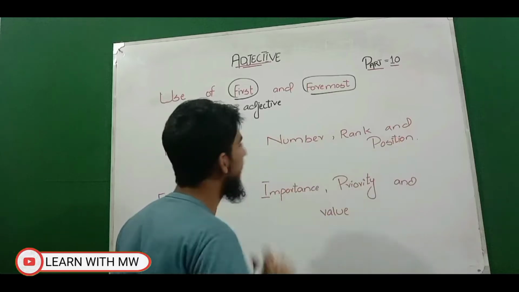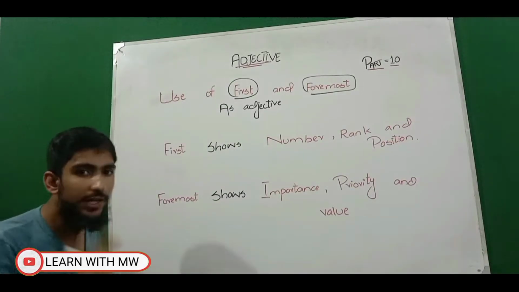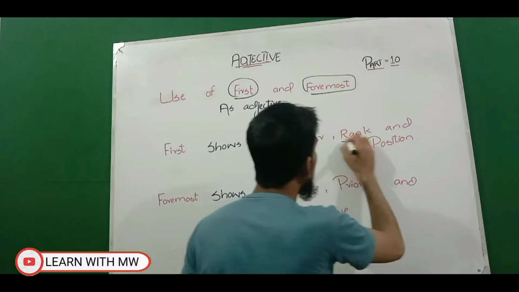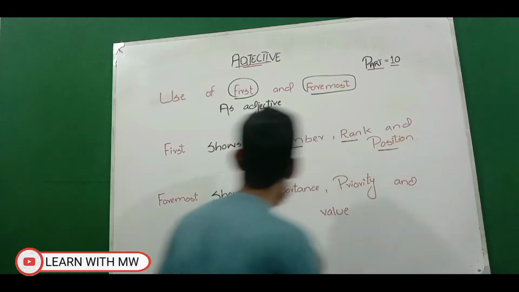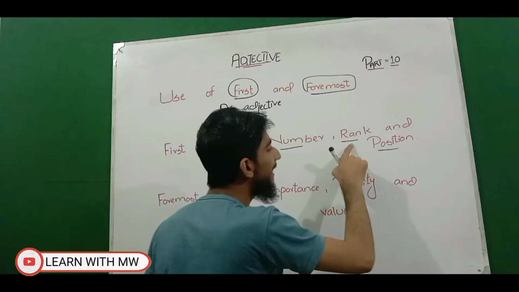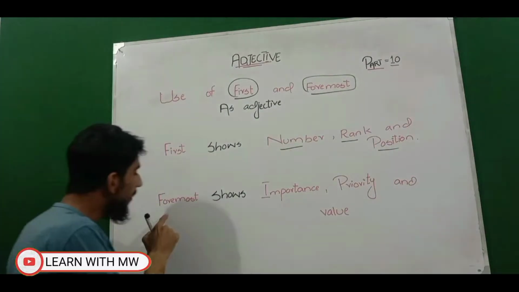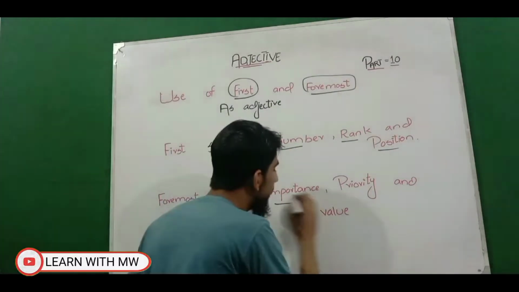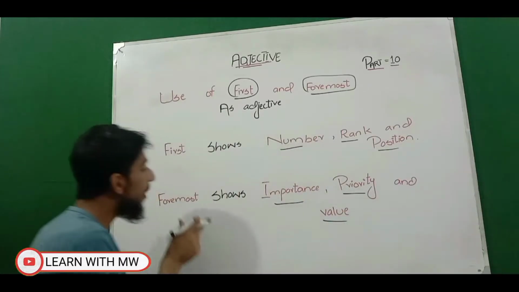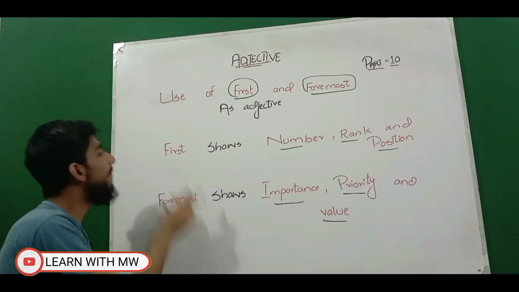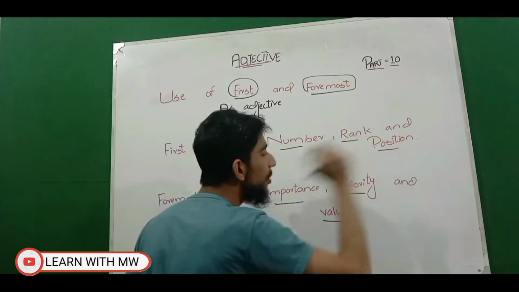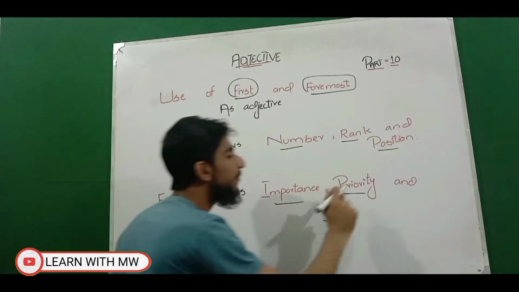So look, viewers, the grammarians have written in their books that first shows number, first shows rank and first also shows position, while foremost shows importance, foremost shows priority and foremost shows value. So this is the most important concept, or the basic difference between first and foremost. First shows number, rank and position, while foremost shows importance, priority and value.